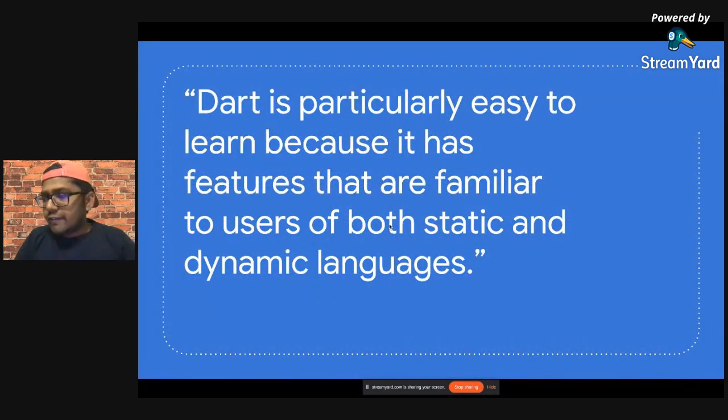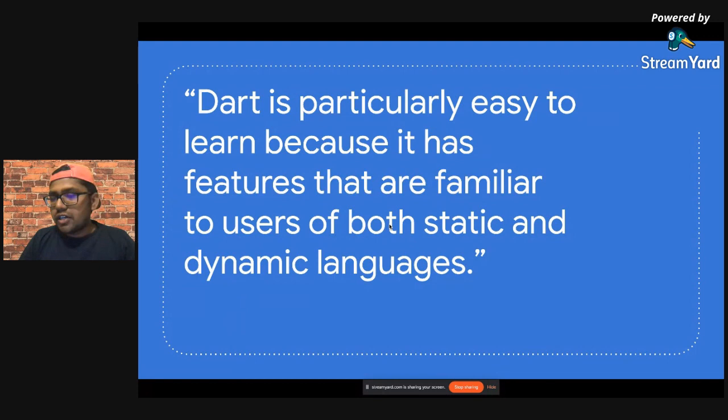The language which we use is Dart. Dart is a language which has been in existence for a long time, maybe from 2012. It came initially as a replacement to JavaScript, but that didn't work for obvious reasons.